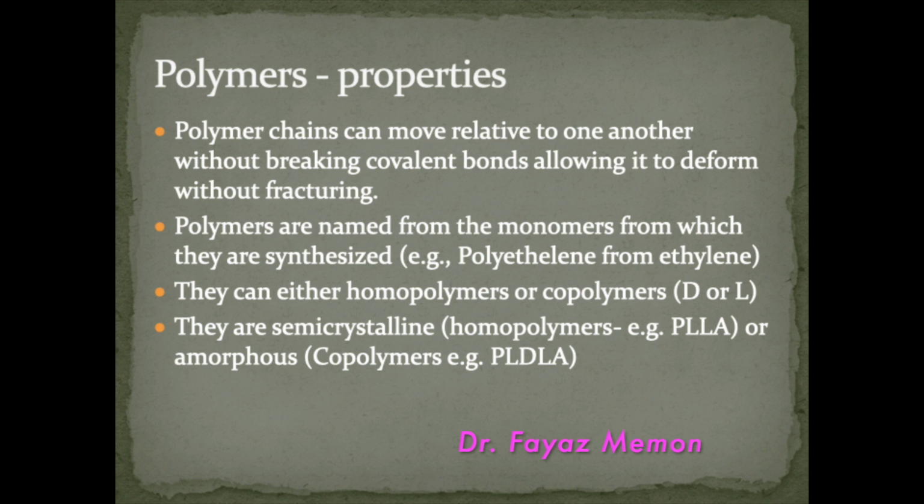Polymers are named from the monomers from which they are synthesized, for example, polyethylene from ethylene. They can either be homopolymers or copolymers, like D or L. They are semicrystalline or amorphous, like homopolymers, for example PLLA, or copolymers, for example PLDLA, respectively.